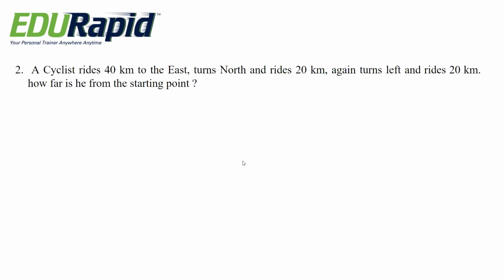Next question. A cyclist rides 40 kilometers to the east, then turns north and rides 20 kilometers. Again turns left and rides 20 kilometers. How far is he from the starting point? Options are 0 kilometer, 10 kilometer, 28.28 kilometer, 30 kilometer.